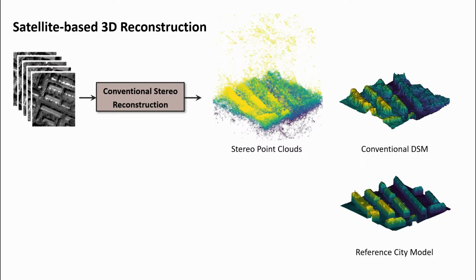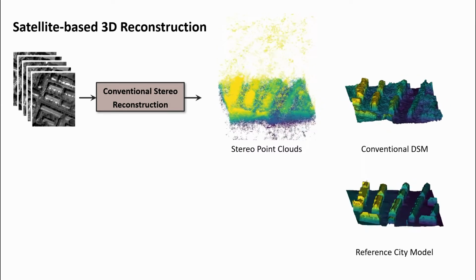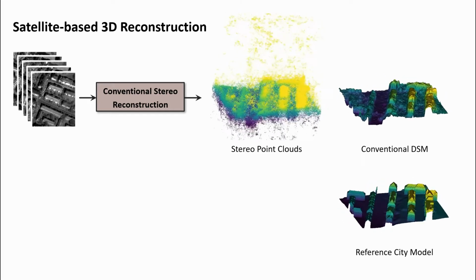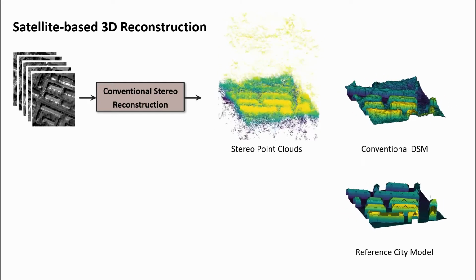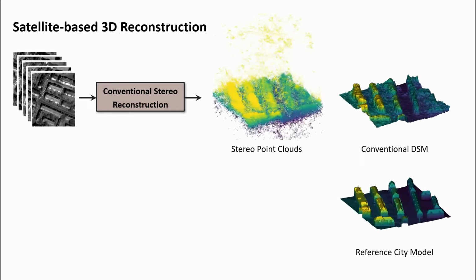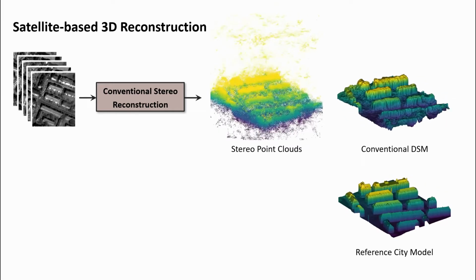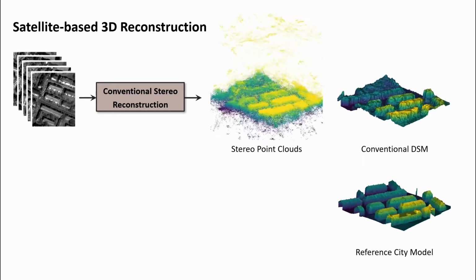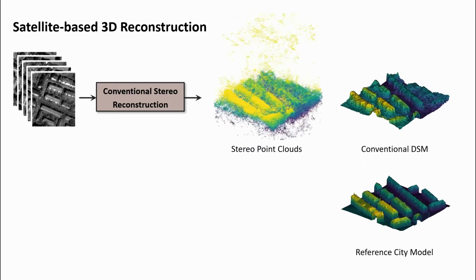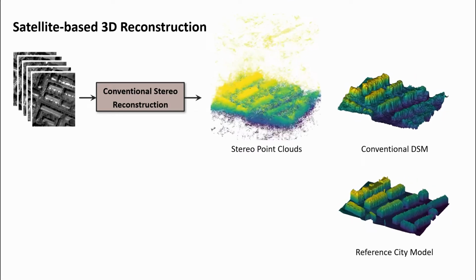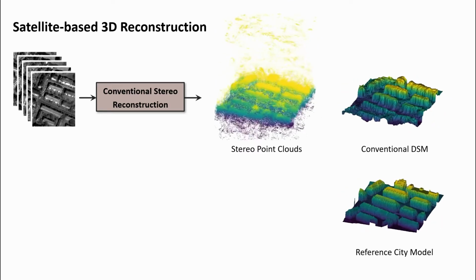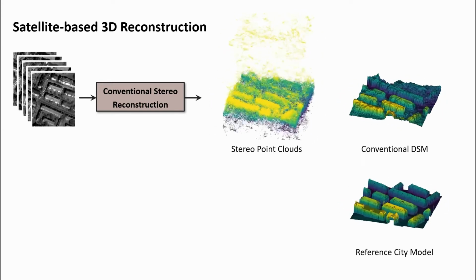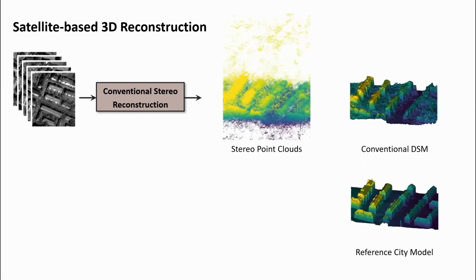Typically, satellite-based 3D reconstruction pipelines adopt stereo matching algorithms originally developed for terrestrial or airborne photogrammetry. The principle of such algorithms is to find a dense set of image correspondences that have a high photo consistency while at the same time enforcing piecewise smooth surfaces. After matching all suitable image pairs, the correspondences are triangulated to 3D points and fused into a single point cloud. The point cloud is then converted into a digital surface model, typically parameterized as a regular 2D elevation map.